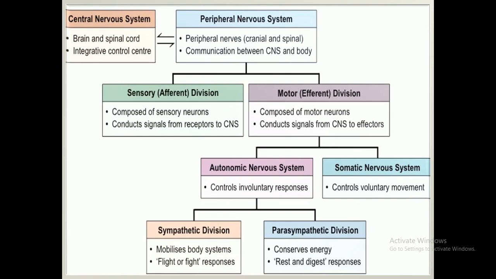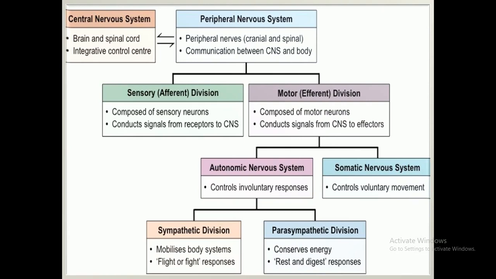What is the central nervous system? The central nervous system includes the brain and spinal cord. It is the integrative control center, which I have already explained in lecture number 31. While the peripheral nervous system contains peripheral nerves, cranial nerves and spinal nerves, the communication between the central nervous system and the body.